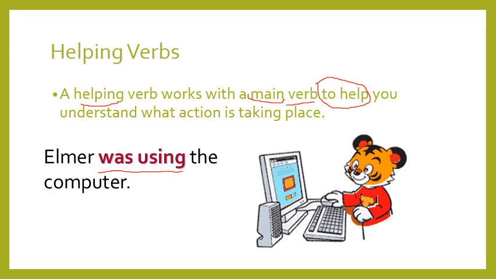Here was helped the main verb using, to help the sentence get a full meaning. So here was is the helping verb. It helped the main verb, and it helped us understand the action that is taking place, which is that Elmer was using the computer. So here was is a helping verb and using is a main verb. Pay attention, was here is not a linking verb because it's not alone. Was here is a helping verb. Alone, it's not enough.